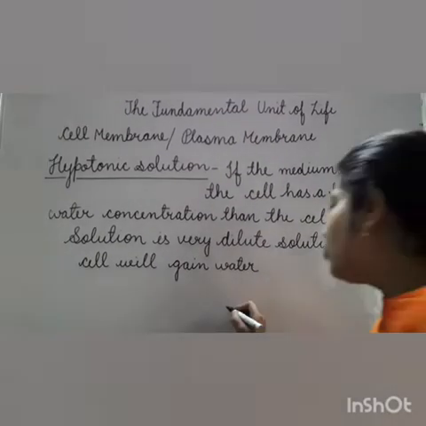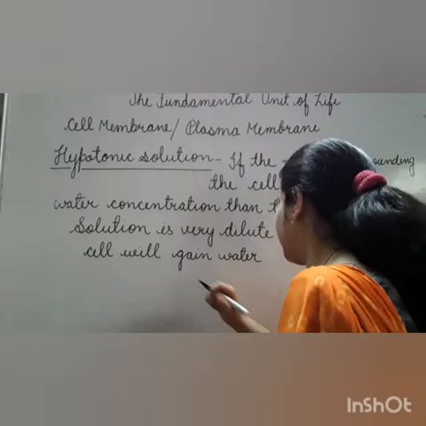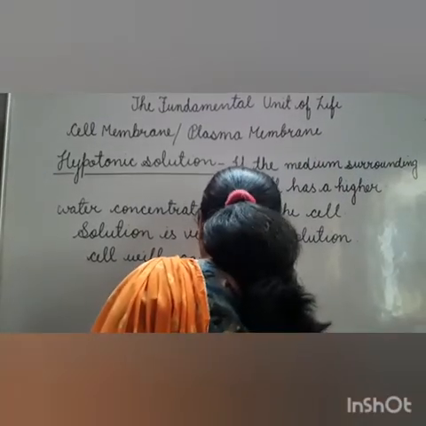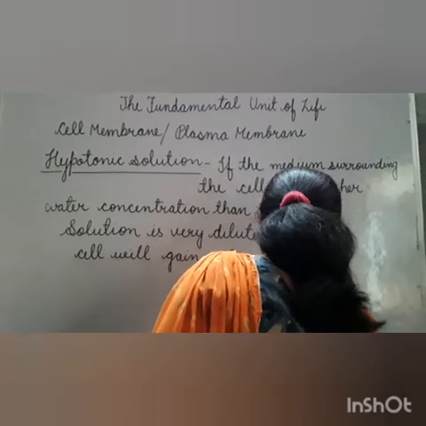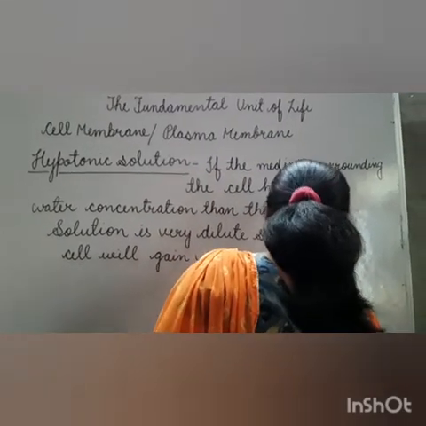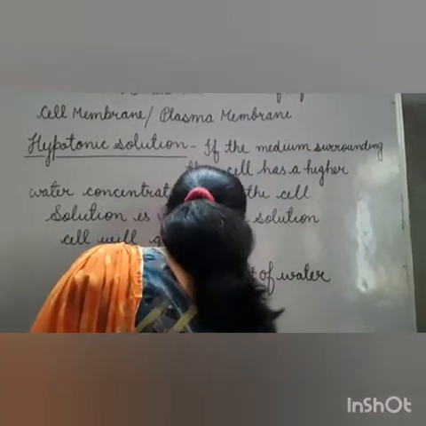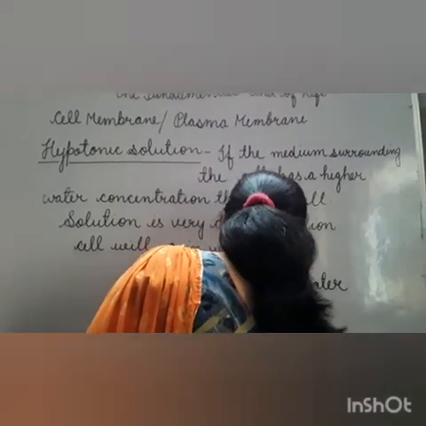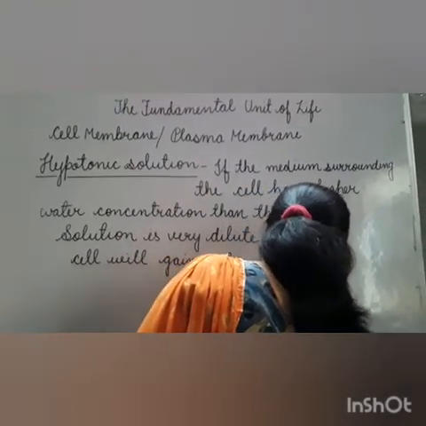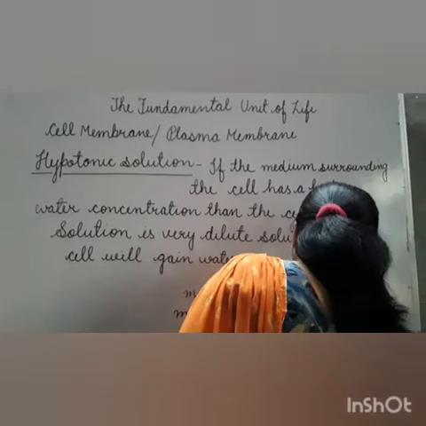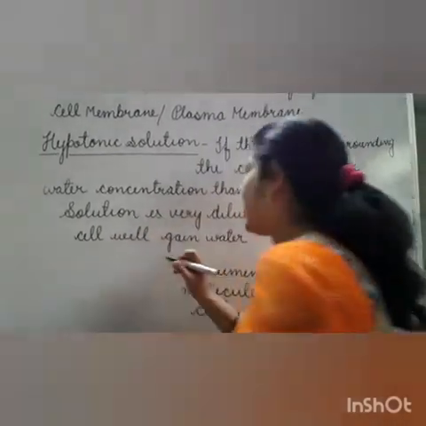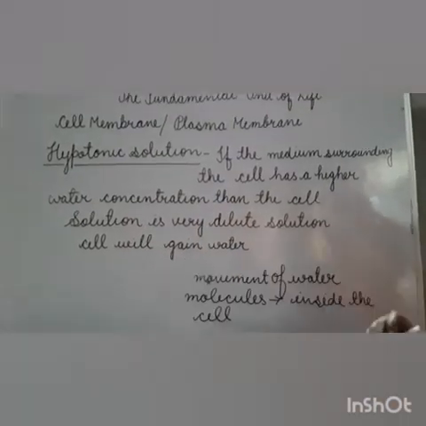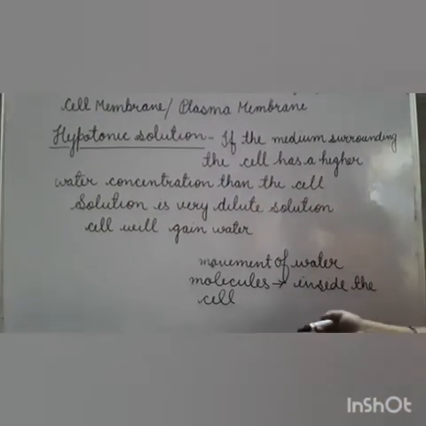The movement of water molecules will be inside the cell, and the cell will gain water and swell up.